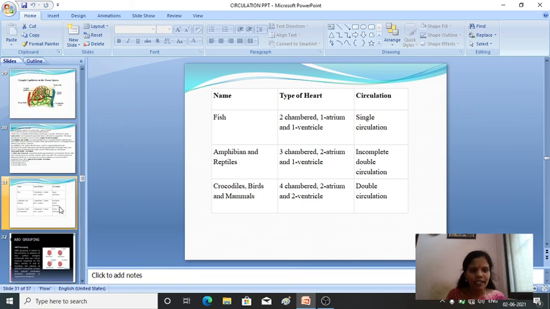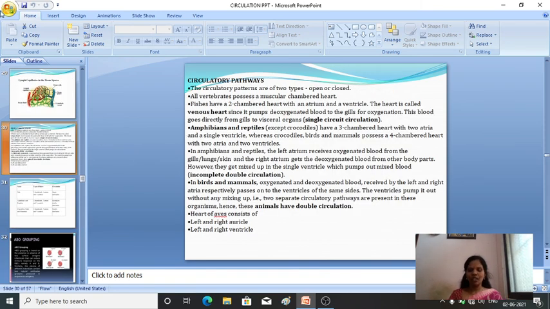Is this clear? That is circulatory pathways. In circulatory pathway, how many types are there? There are two types: one is the open type of circulatory pathway and the other is the closed type of circulatory pathway, and there are examples in different animals. Hope this is clear. In the next class we'll see in detail the difference between open and closed type circulatory pathways, and the human circulatory system.